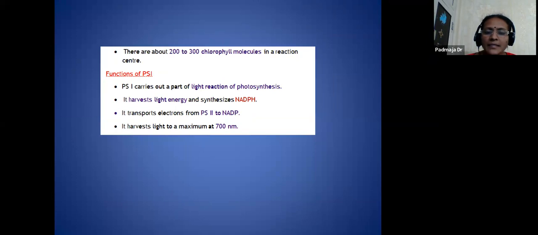PS1 carries out a part of the light reaction of photosynthesis. If we understand simply, in photosynthesis two reactions are there, light reaction and dark reaction. In the light reaction, the photosystems are present. Photosystem one carries out a part of the light reaction of photosynthesis, and it harvests light energy and synthesizes NADPH. It transports electron from PS2 to NADP, and it harvests a wavelength of 700 nanometer.